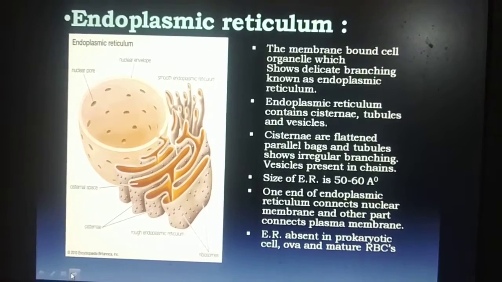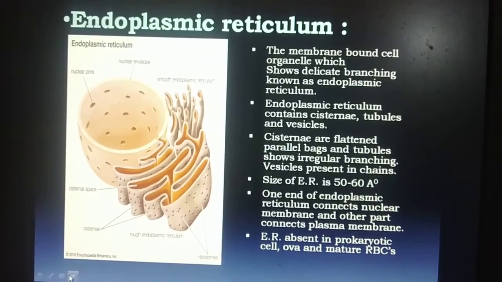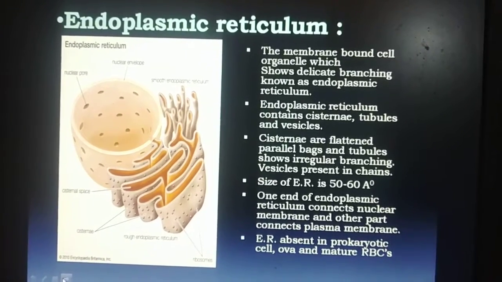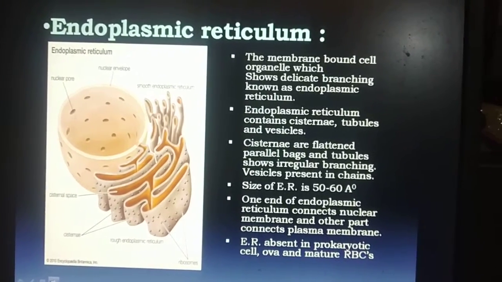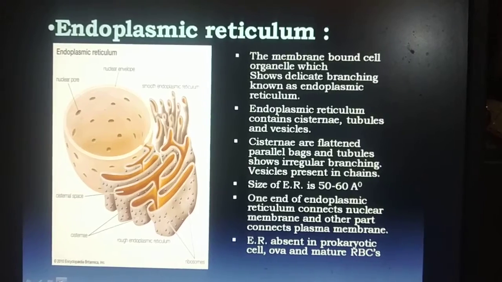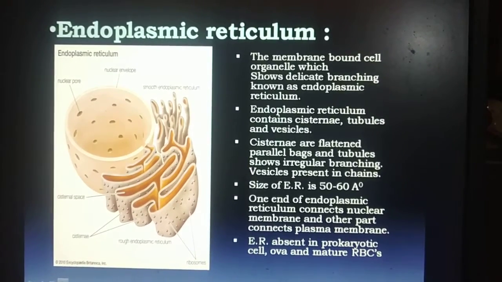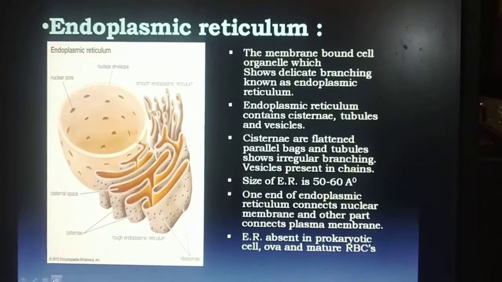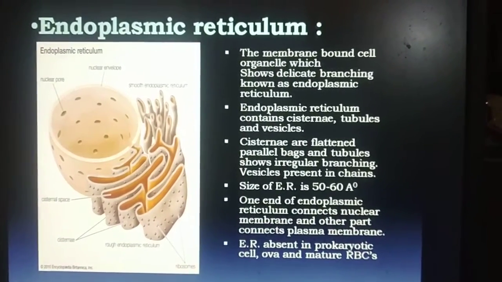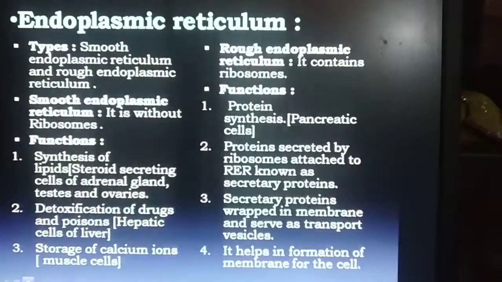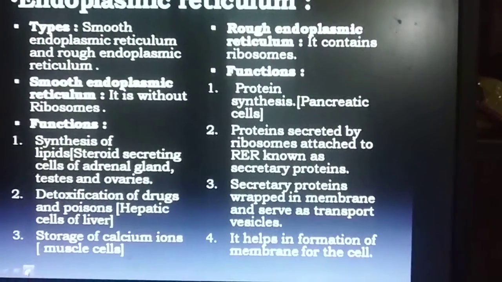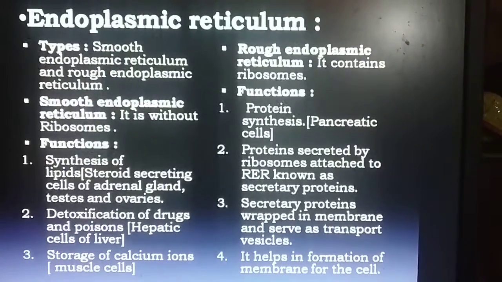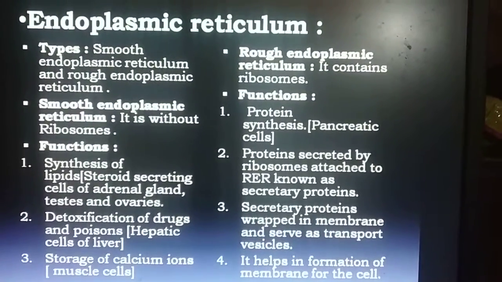So, it forms the connection between the nucleus and the plasma membrane. Endoplasmic reticulum is absent in prokaryotic cells, the ova, which is a female gamete, and mature red blood cells. Endoplasmic reticulum is of two types: smooth endoplasmic reticulum and rough endoplasmic reticulum.